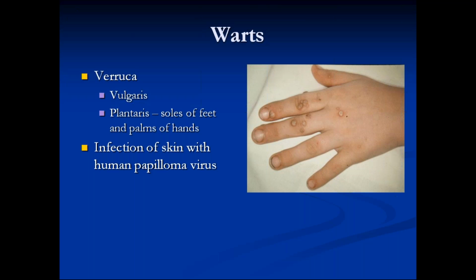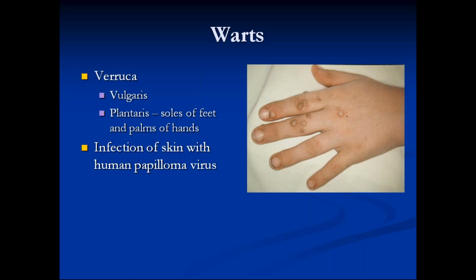Wart is a common colloquial term, whereas the scientific term is verruca. Why are they called verruca? Because they have an irregular, verrucous, warty surface. So this is called verruca vulgaris. What are warts caused by? Warts are caused by human papilloma virus. Warts are of different types: common warts, which are usually seen on the hands and anywhere in the body, plantar warts, which are seen on the feet, and genital warts in the genitalia.